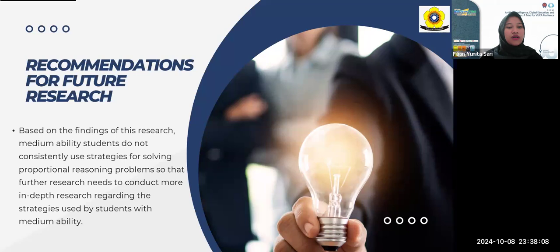Recommendation for future research. Based on the findings of this research, medium ability students do not consistently use strategies for solving proportional reasoning problems, so further research needs to conduct more in-depth research regarding the strategies used by students with medium ability.